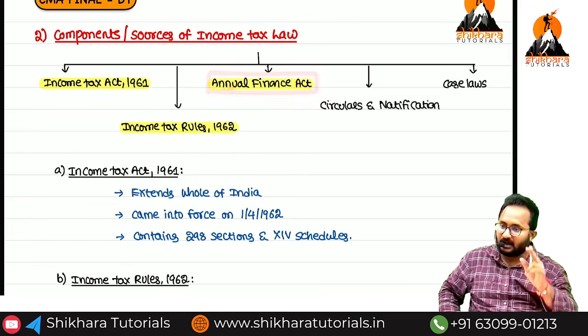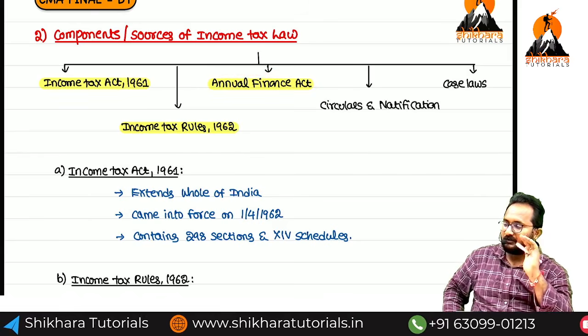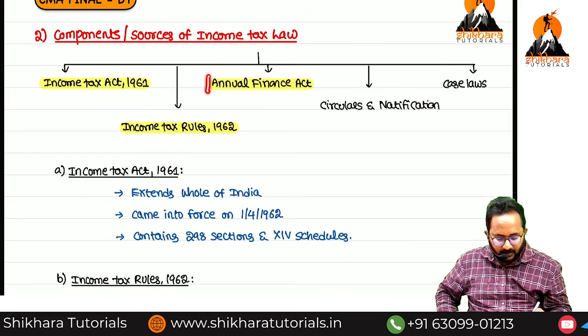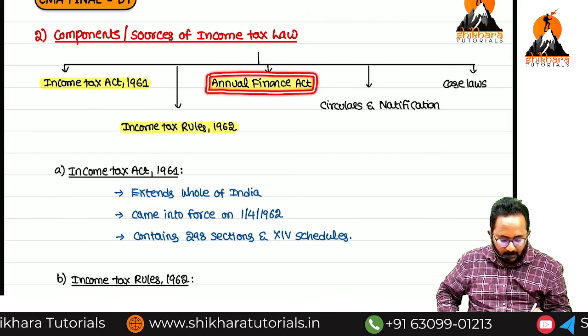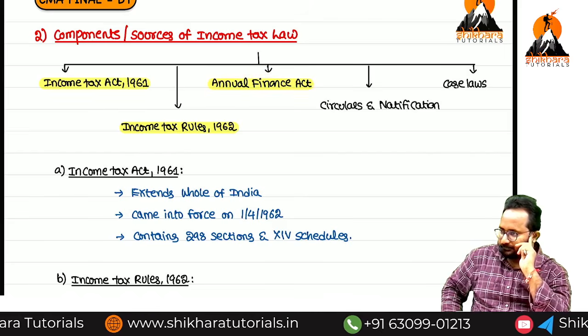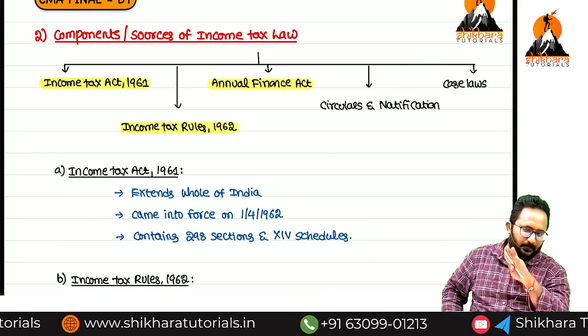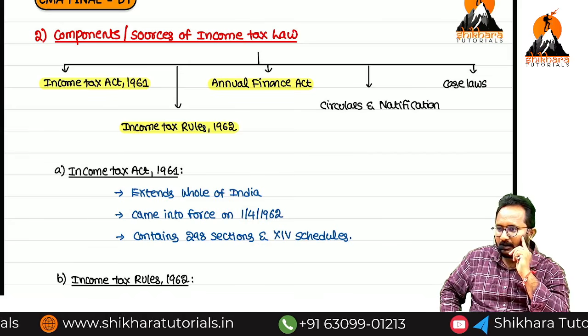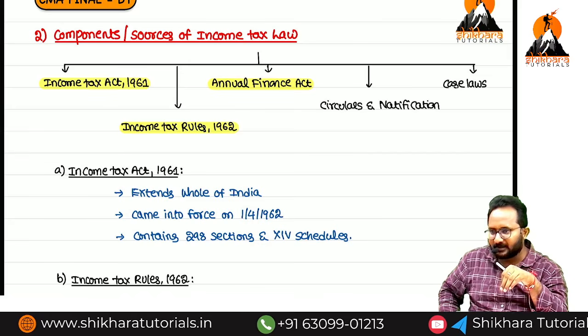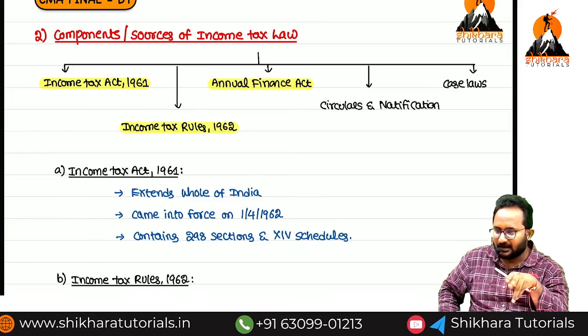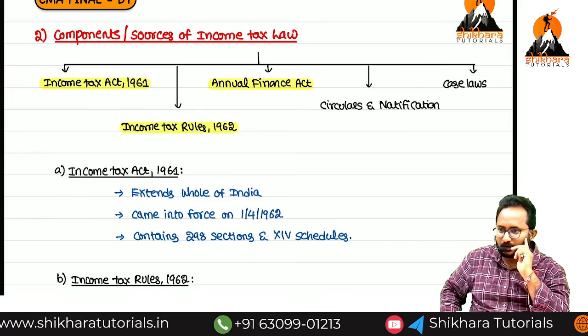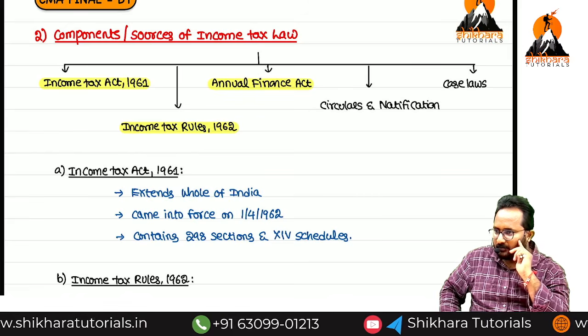Annual means yearly. In which month do we always have the Annual Finance Act? February. So last February, now we are in which year? 2025. Last February is February 2025.